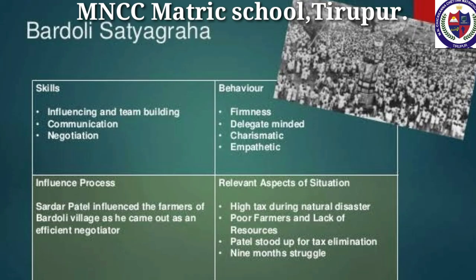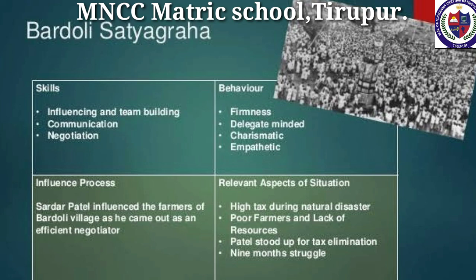Bardoli Satyagraha, 1928-1930. In 1928, the peasants of Bardoli, Gujarat started their agitation under the leadership of Sardar Vallabhbhai Patel in protest against the government's proposal to increase land revenue by 30%. The peasants refused to pay tax at the enhanced rate and started a no-tax campaign from 12 February 1928.